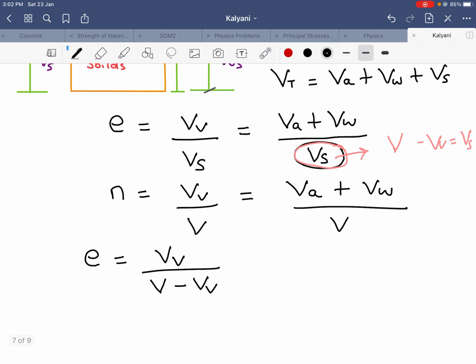What I did was just expand this term. So e is equal to VV divided by V minus VV. I have substituted this.